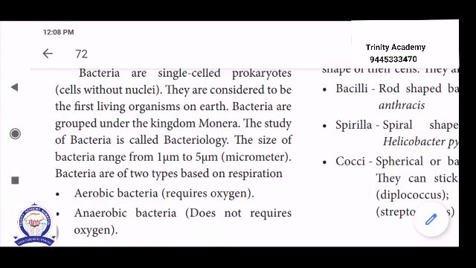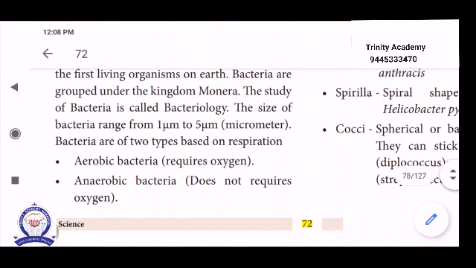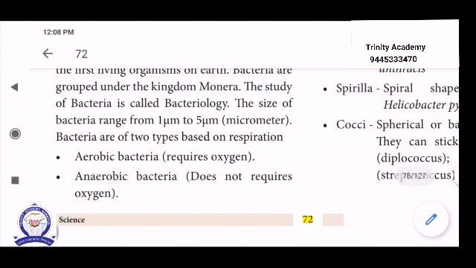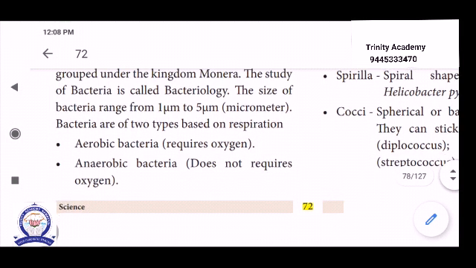The study of bacteria is called bacteriology. Similarly, the study of virus is called virology. The size of bacteria ranges from 1 μm to 5 μm. μm means micrometer.